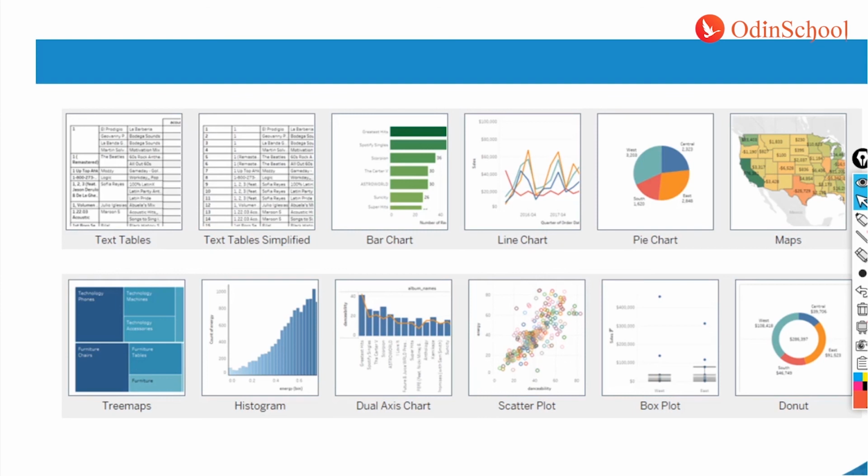Now to avoid those kind of situations, we have to create visualizations which are correct and which, from a data standpoint or from the data principles, are correct in nature.